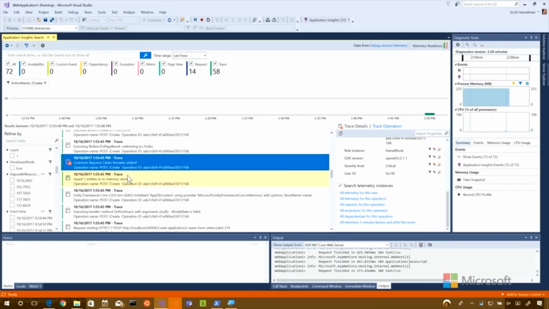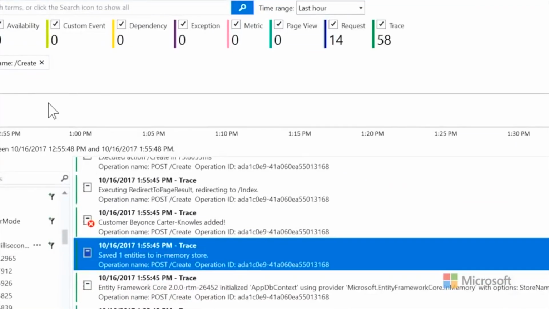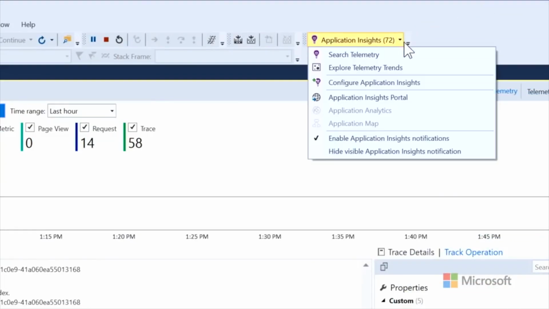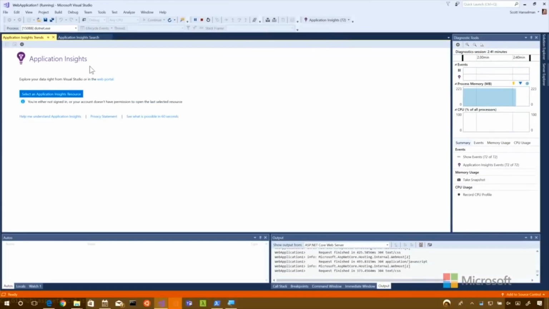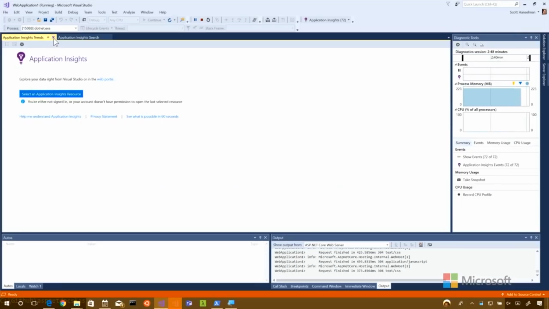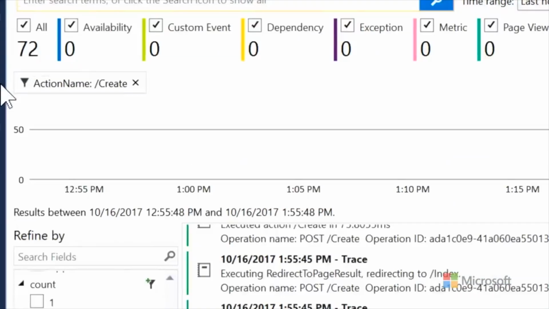Then I can go and chart these things over time. Again, this is all local. This is the stuff you get locally. And then when you want to go beyond that, there's all kinds of great stuff in the Application Insights portal. And this would link you right there, and you can go and check it out. And we will explore a bunch of that stuff in another talk. Here, when you sign in, you can pick your resource and then see dependencies, how your application talks to the database, calls another web API, stuff you wouldn't be able to do if you didn't put it in the cloud. And here I've just added a filter, and I've said create.